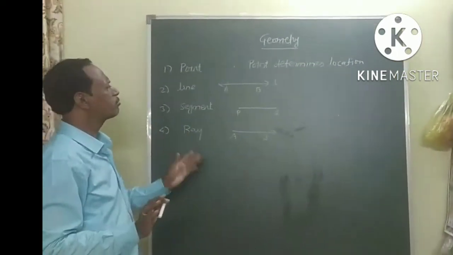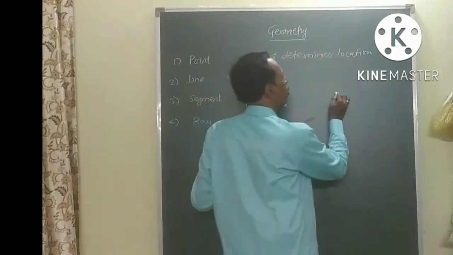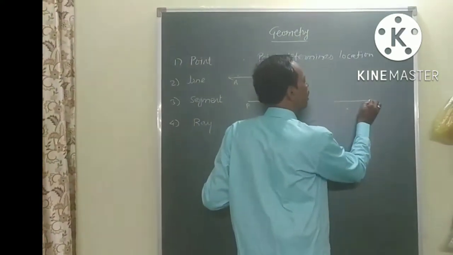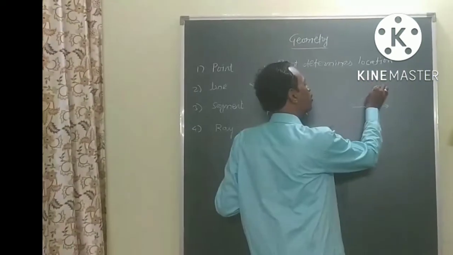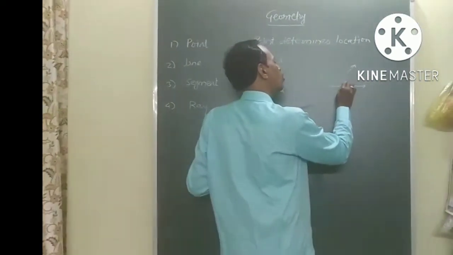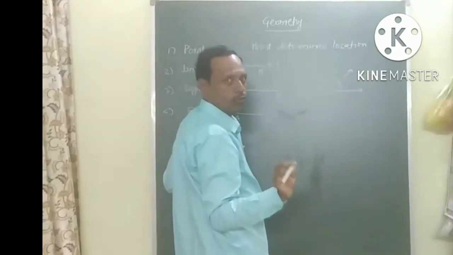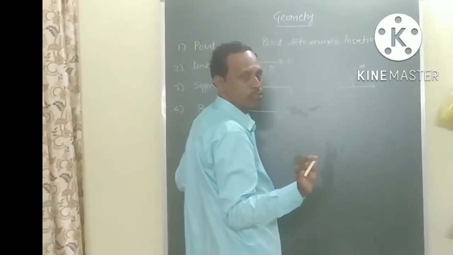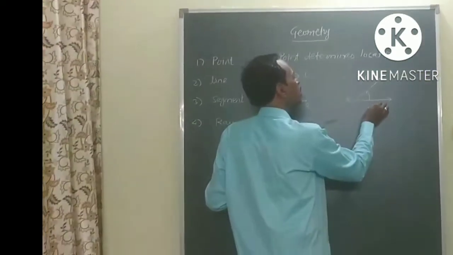Now with the help of this, students, suppose I have drawn a ray on this side, and another ray on that side. Due to this, two non-collinear rays with a common origin form an angle. So here, angle PQR is formed.